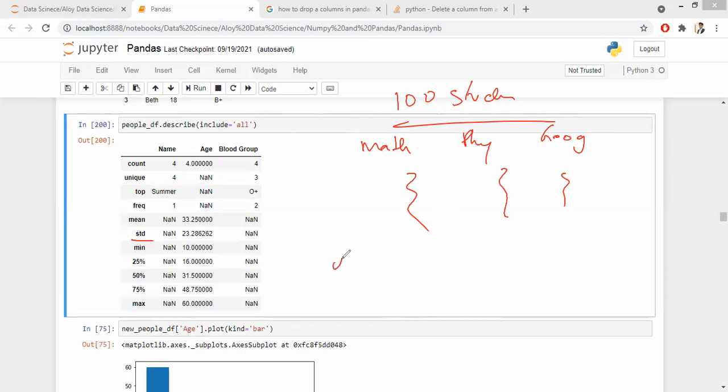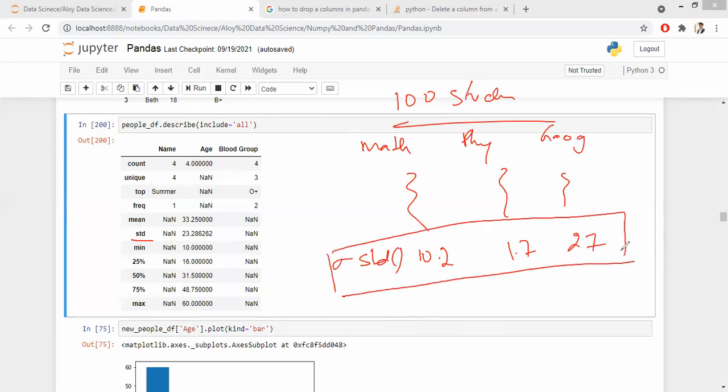Let's say the standard deviation of the marks scored in the exam is 10.2 for math, 1.7 for physics, and 27 for geography. Now, if I ask you a question, you have only this data. In which subject did a lot of students understand and a lot of students not understand? What would your answer be?